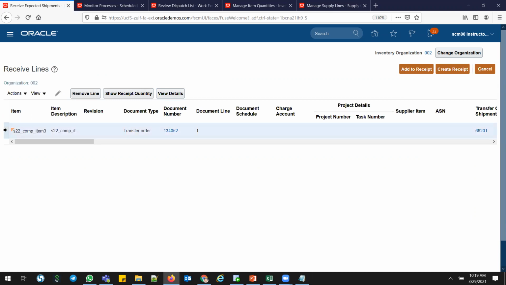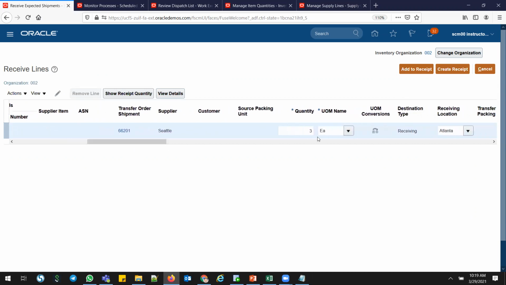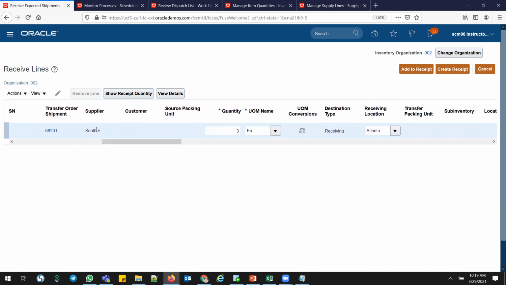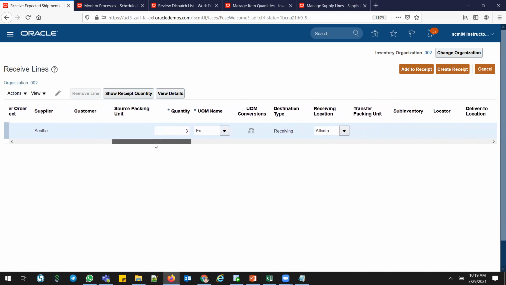Click to the receipt, show receipt quantity. Go a little bit right. You can see there are three quantities, and its supplier is my Seattle because this is a transfer order, the source order, and so there is destination org receiving. There's a two-step process, the standard process. But if there is a receiving parameter, override receipt routing, and you click that checkbox, then automatically in one step you can change the receiving to inventory and complete the receiving process too. So let me do the two-step process, create receipt,